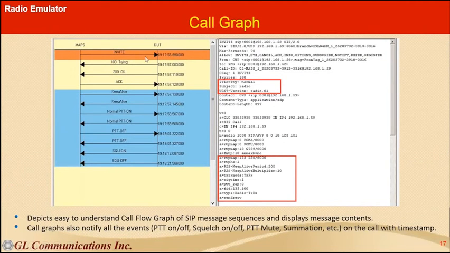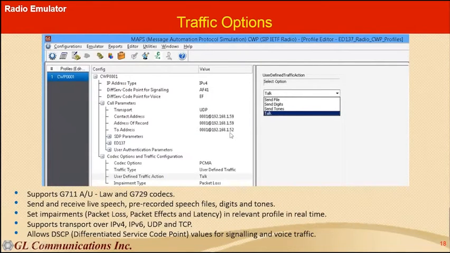For each call we are providing the call graph with all the events listed on it and when they happen, along with the timestamp. Here we are showing a decode of one of the invite messages that is carrying all these SIP and SDP parameters related to ED137. So we can set PTT on and off, squelch on and off, PTT mute and summation bits.